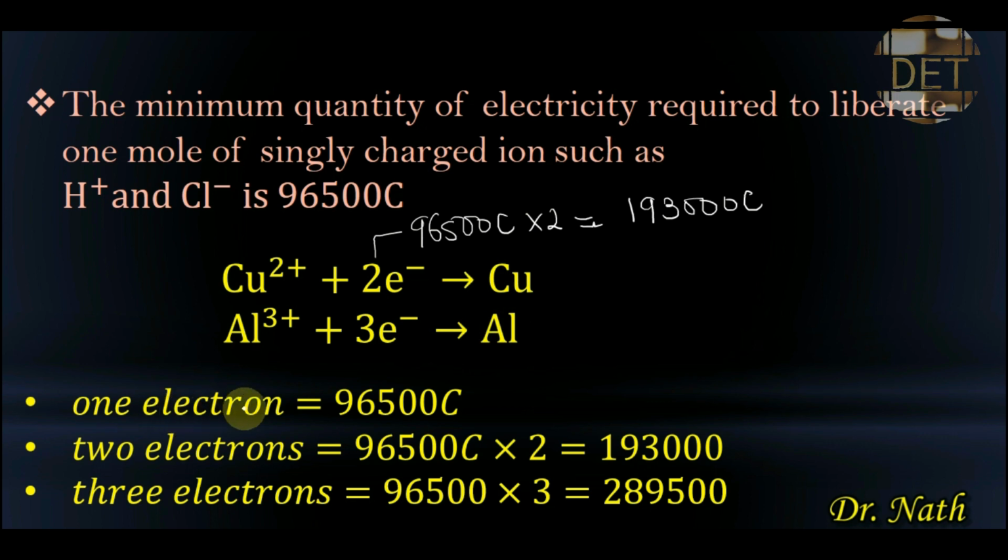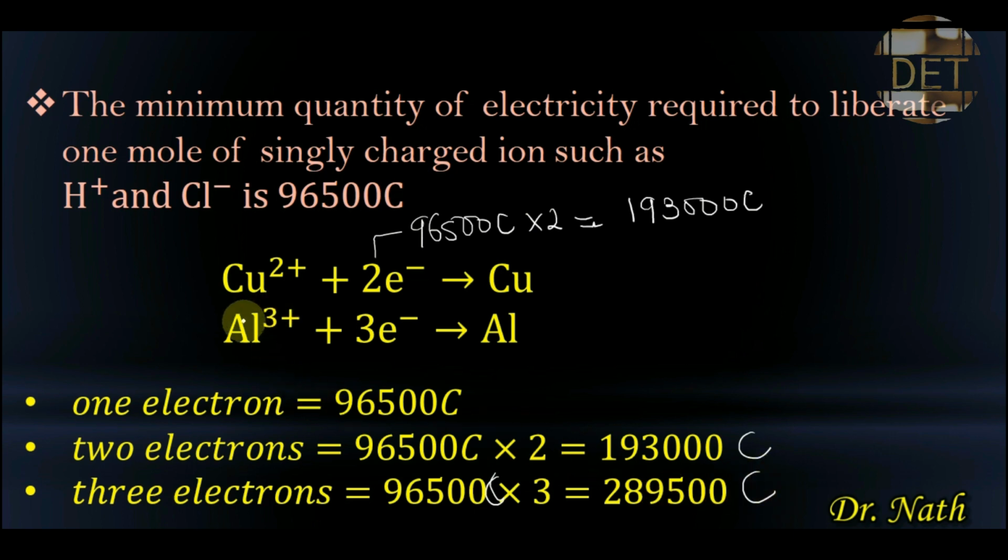And like I said, 1 electron of electricity is equal to 96,500 coulomb. 2 electrons of electricity is equal to 96,500 coulomb times 2, which is equal to 193,000 coulomb. Then 3 electrons of electricity will be equivalent to 96,500 coulomb times 3, which is equal to 289,500 coulomb.